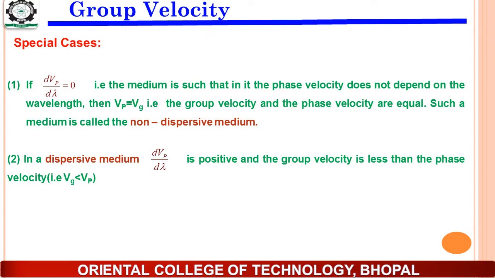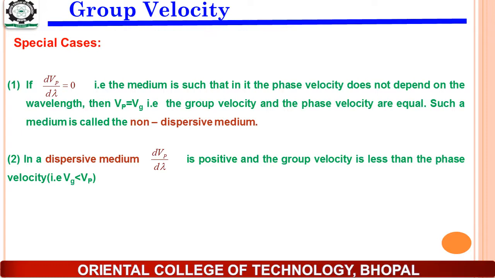Here we have some special cases. The first is that we can apply this equation for a non-dispersive medium. We know that for a non-dispersive medium dVp/d lambda is equal to 0, that is, the phase velocity does not change with respect to the wavelength. So in that case we will get Vp is equal to Vg; the group velocity and the phase velocity are equal to each other.